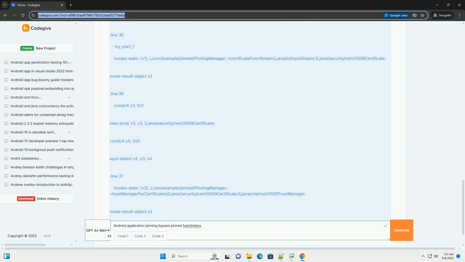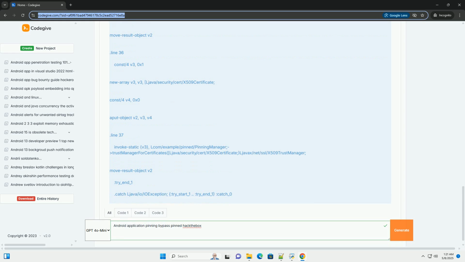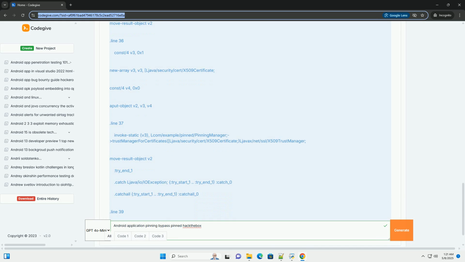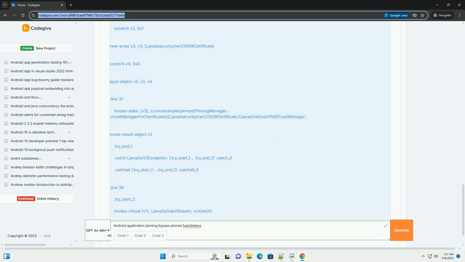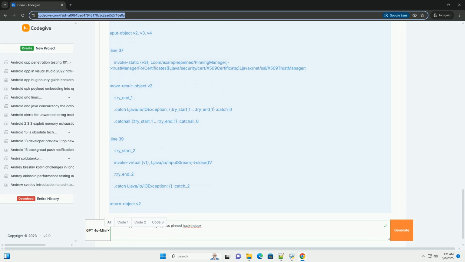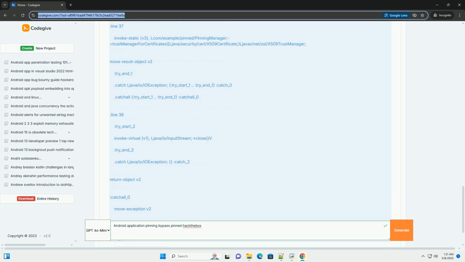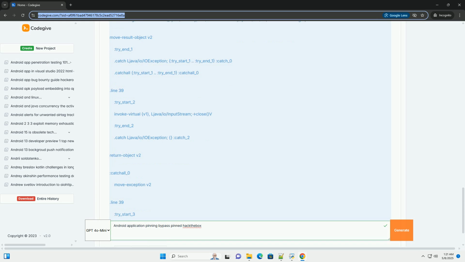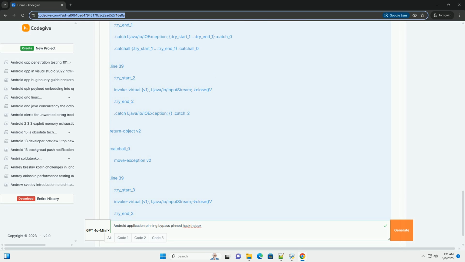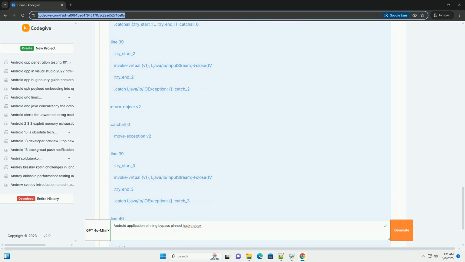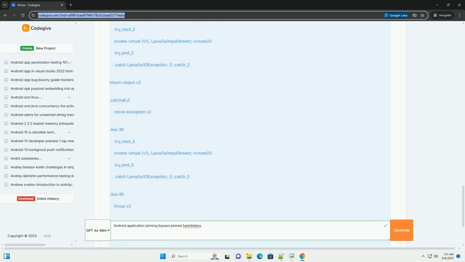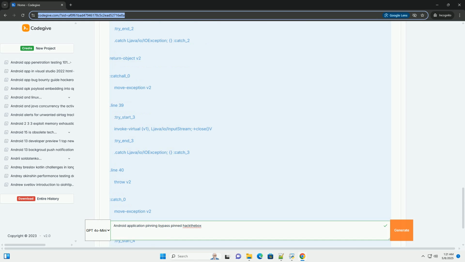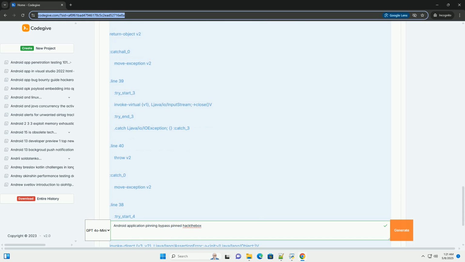While effective, certificate pinning can be bypassed using various techniques. This tutorial provides a comprehensive overview of how to bypass application pinning on the Hack The Box Pinned challenge, covering both static analysis, dynamic instrumentation, and practical examples. We will use Frida and other tools to demonstrate the process.